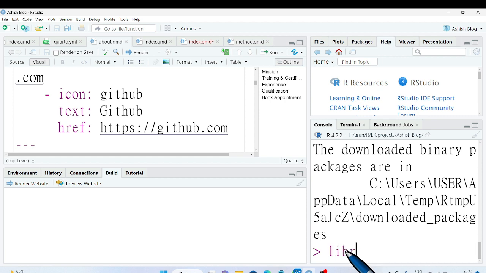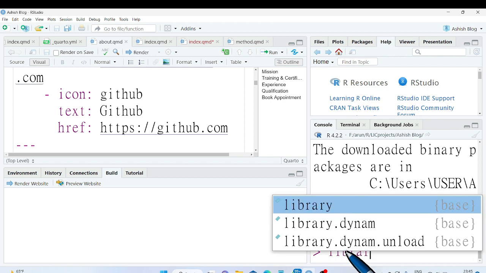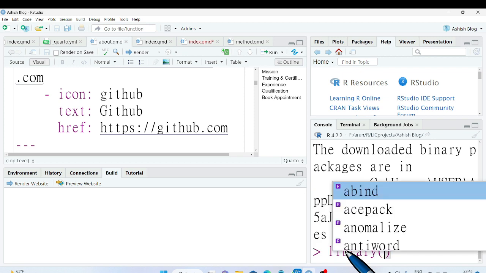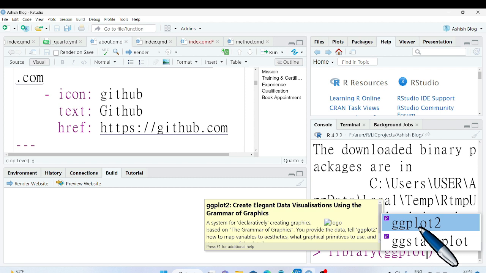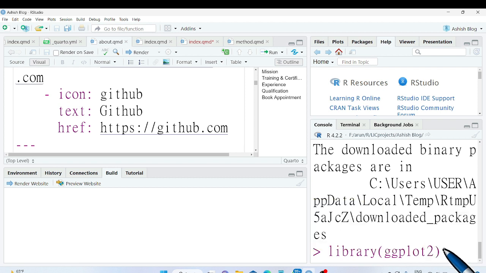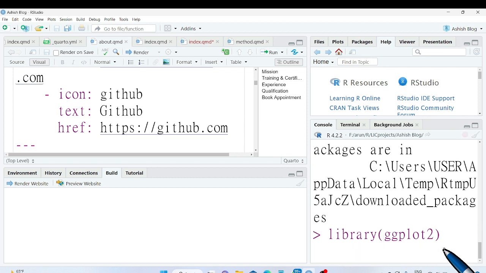So let's write here library ggplot2. Enter. Now you can use ggplot2 library.